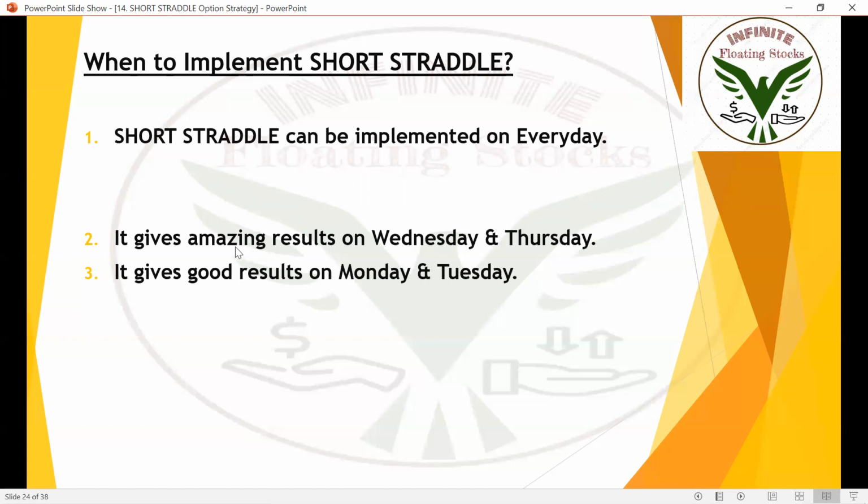I repeat, this is a very important point. It gives amazing results on Wednesday and Thursday, because decay happens faster; theta will earn you all your profits. It gives good results on Monday and Tuesday.